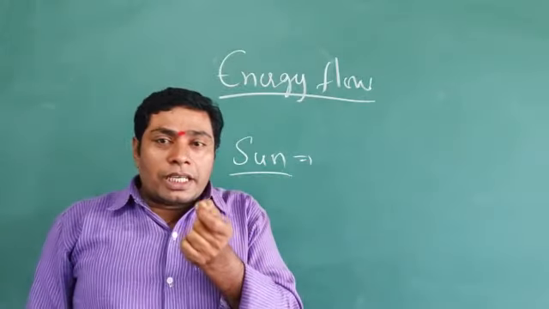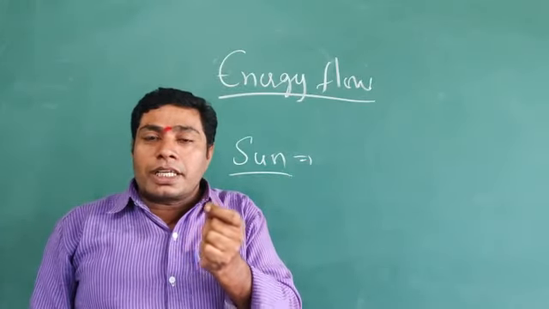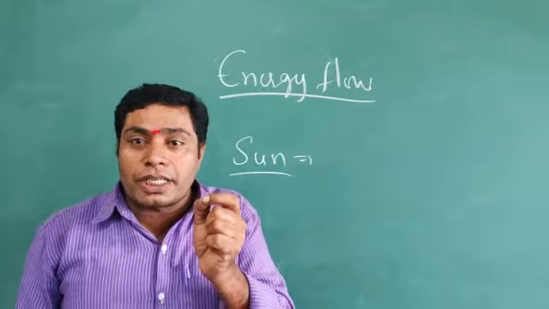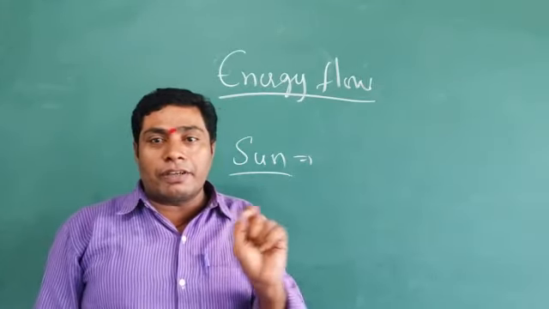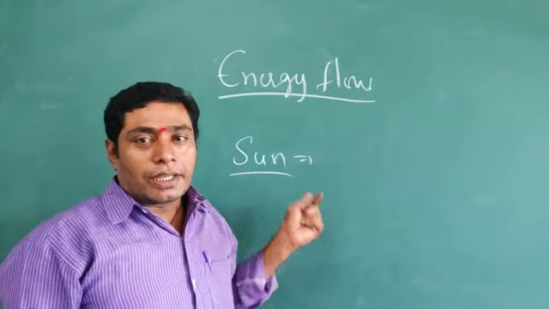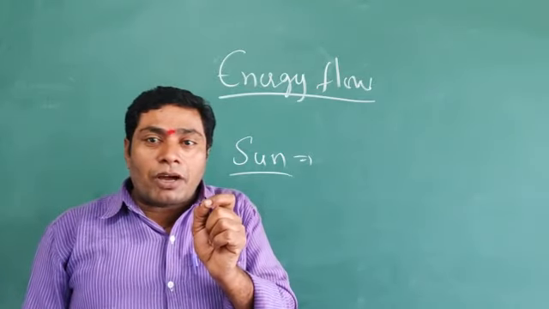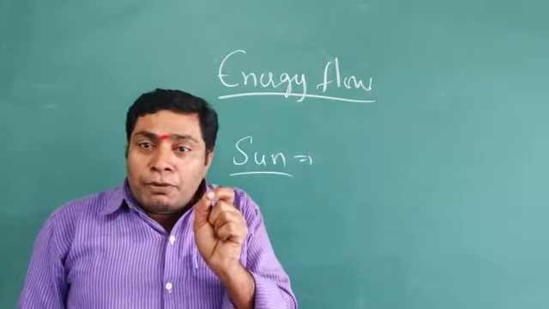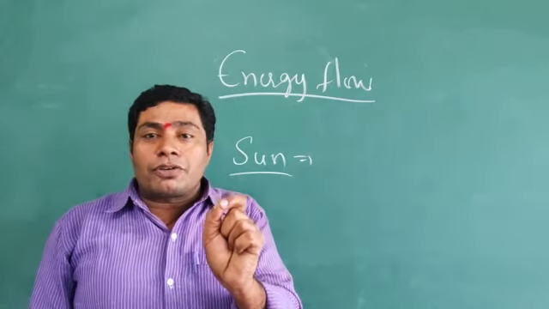Only the sun, the solar energy, is the one and only energy source on the earth. For the entire living world, the energy source is the sun, except for the deep ocean hydrothermal ecosystem.